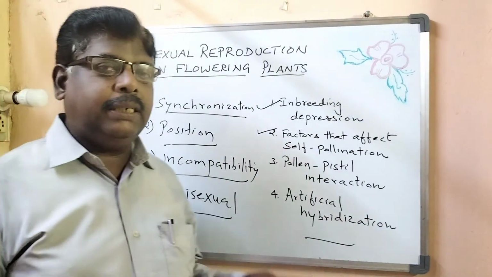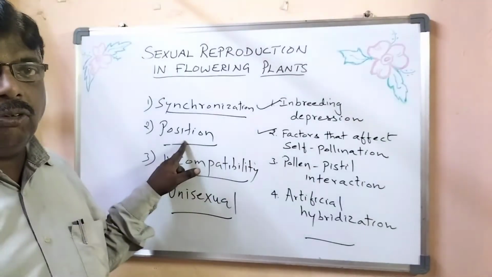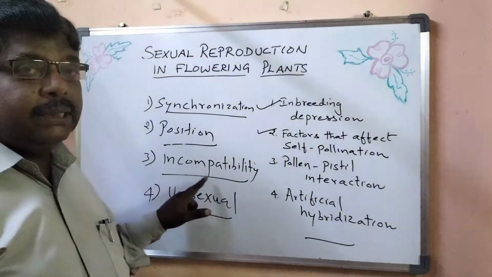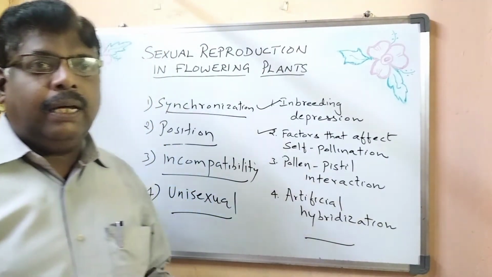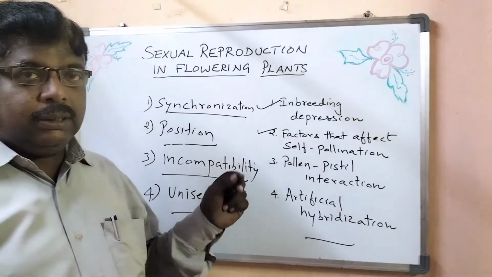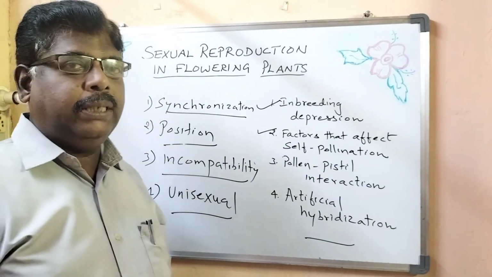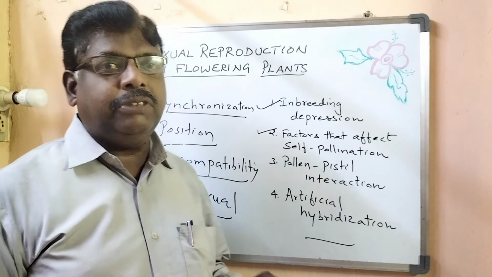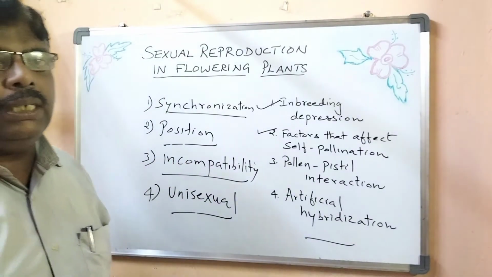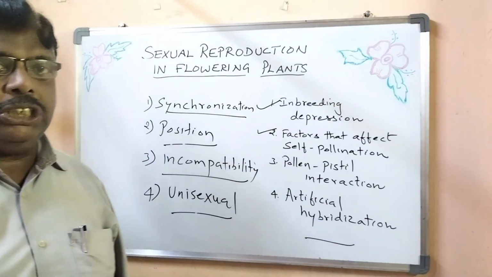If they are placed at distant locations or different places, then it will stop self-pollination. Then incompatibility, that is the right pollen or the wrong pollen, and how the stigma recognizes the right pollen. Of course, that recognition is mediated through chemical components, so the stigma can easily recognize which is correct and which is wrong. Then comes unisexual flowers. All these four factors will affect self-pollination.